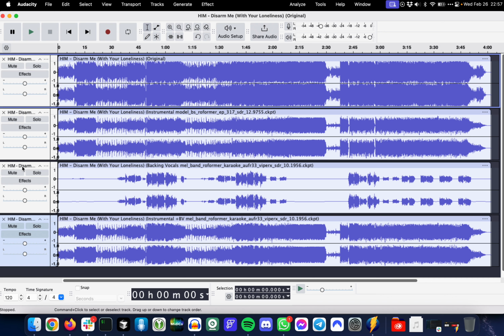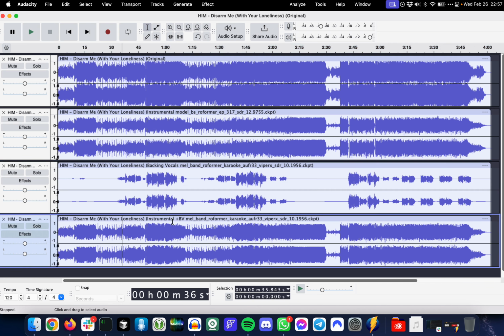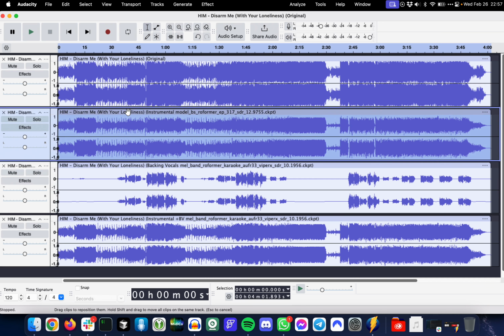So in theory, this track here is supposed to be just the backing vocals, and then it stitches them back together with the instrumental to create this one, which is the instrumental plus backing vocals. So basically what I'm doing here is just checking whether these backing vocals actually are good. And if they are good and make sense to keep in the song, I will remux using this track, which is a really easy thing for me to do with my tooling. But if the backing vocals don't make any sense, or they've got weird glitches that didn't get cleanly separated, then I'll just stick with the clean instrumental usually and accept that maybe this one won't have backing vocals. So I'm just going to listen to those and see if they come out well.